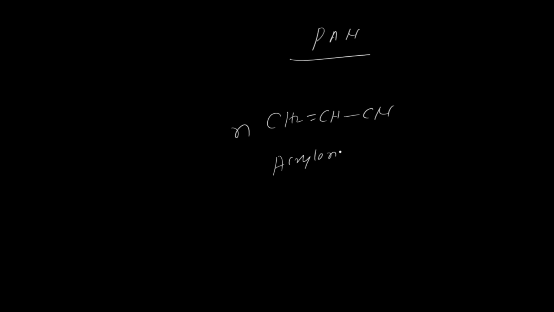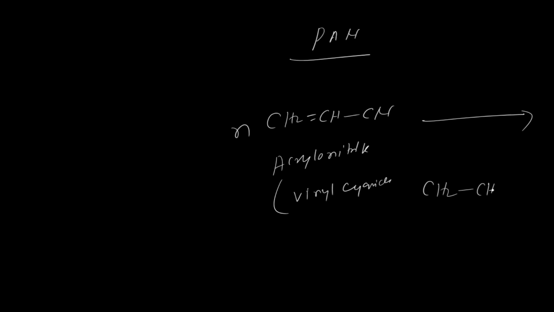In the similar way, we have PAN. PAN is polyacrylonitrile, also formed from acrylonitrile, CH2 double bond CHCN, n molecules. This is known as acrylonitrile, that is vinyl cyanide. When vinyl cyanide undergoes polymerization, it forms PAN.